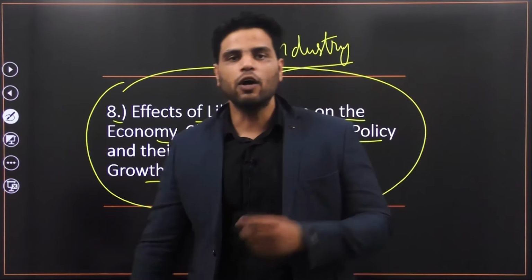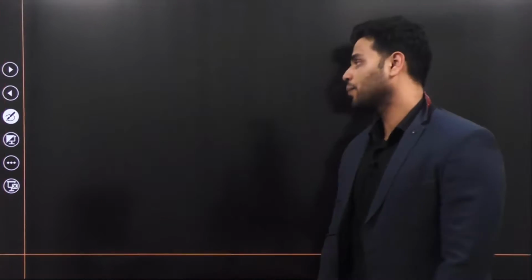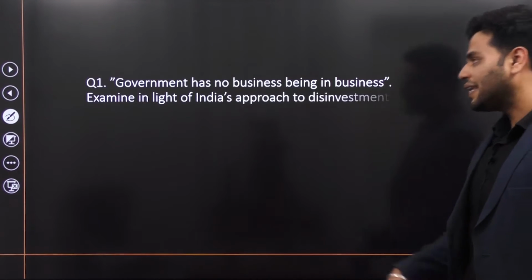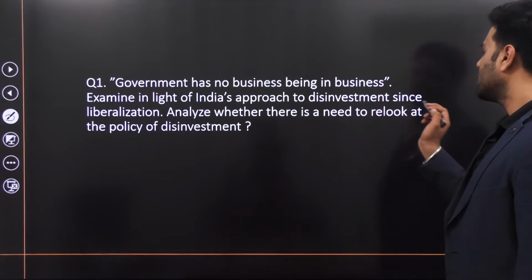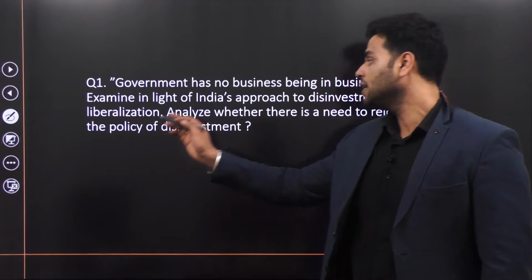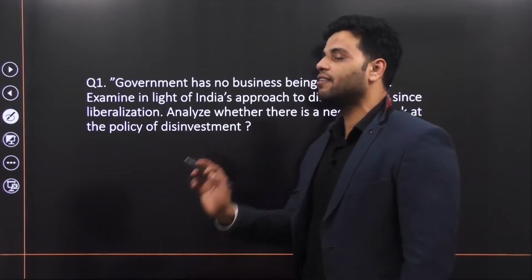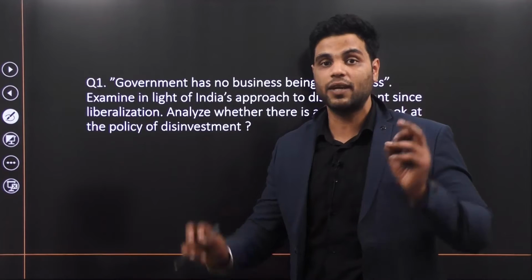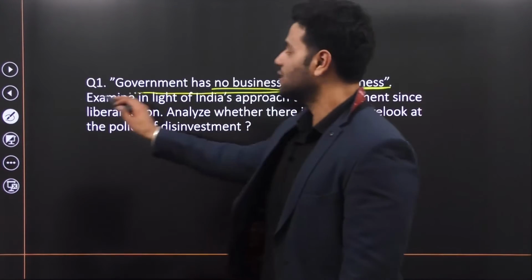All right then. Without much delay, let's start with question number 1. Government has no business being in business. Examine in the light of India's approach to disinvestment since liberalization. Analyze whether there is a need to relook at the policy of disinvestment. Now, you need to read the first statement carefully, this statement in quotes: government has no business being in business.